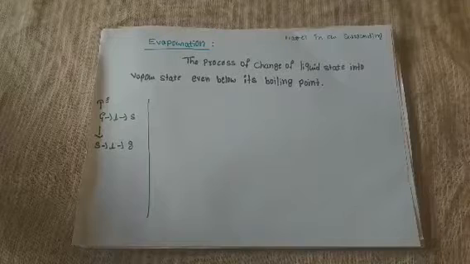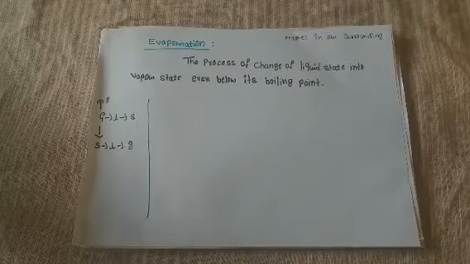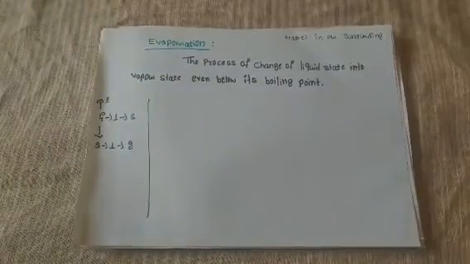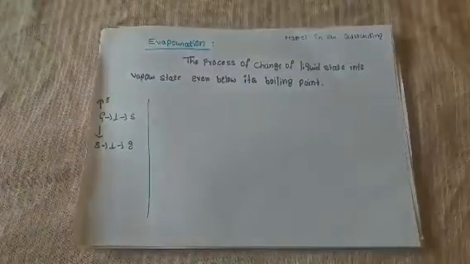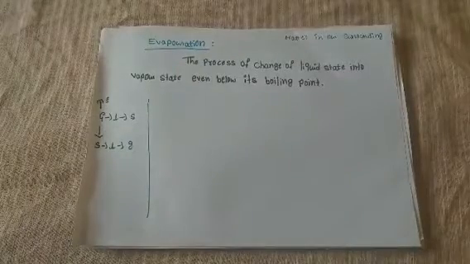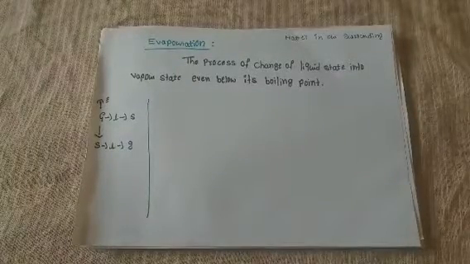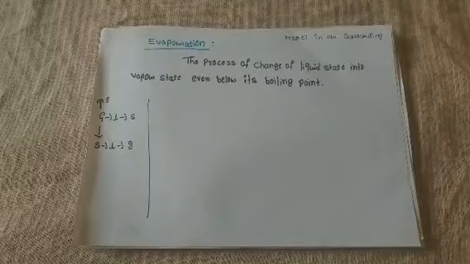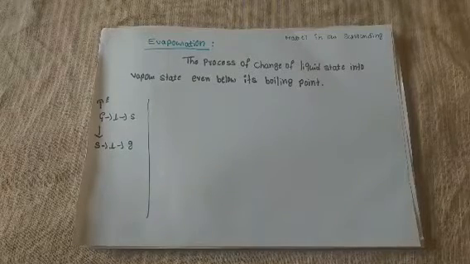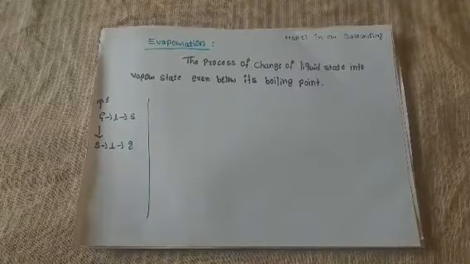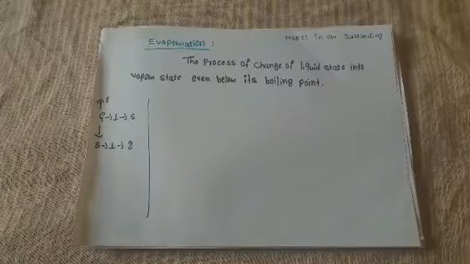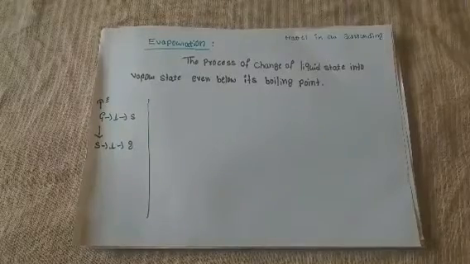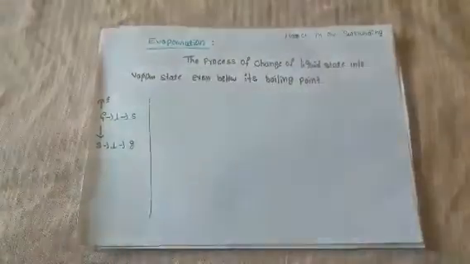Then the next one is evaporation, a very interesting and very important topic. According to the definition, evaporation means the process of change of liquid state into vapor state, even below its boiling point.